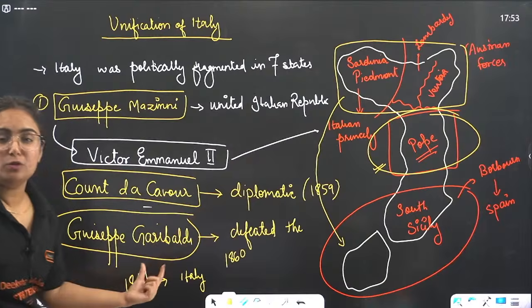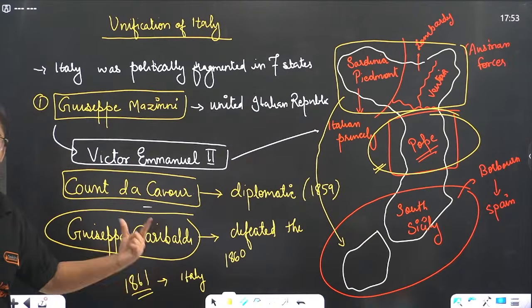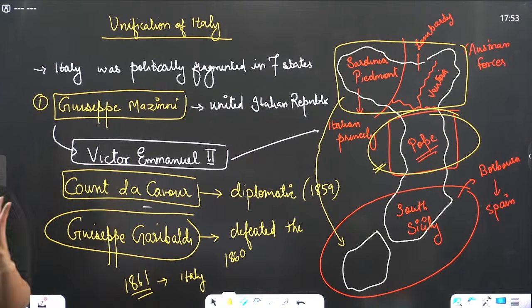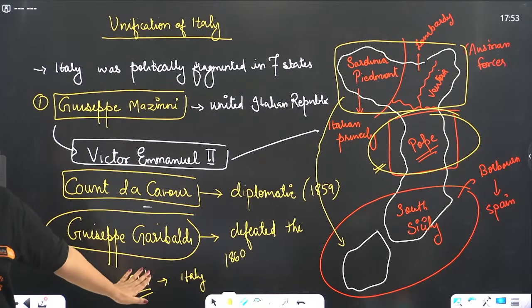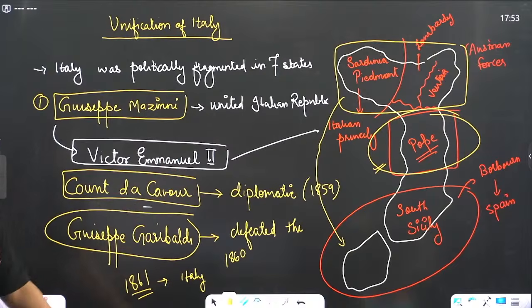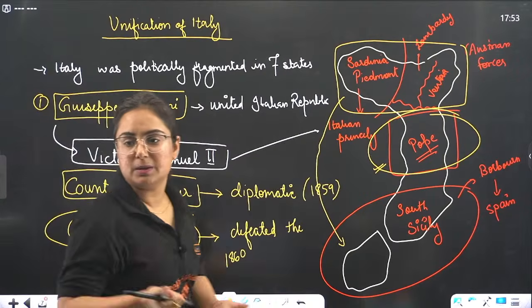When did Italy become united? 1861. Who became the emperor? Victor Emmanuel II. Three people who have the role: Mazzini, Cavour, as well as Garibaldi. Okay? Frame the 5-marker question in a way. Now tell me, is it clear? Give me a thumbs up.